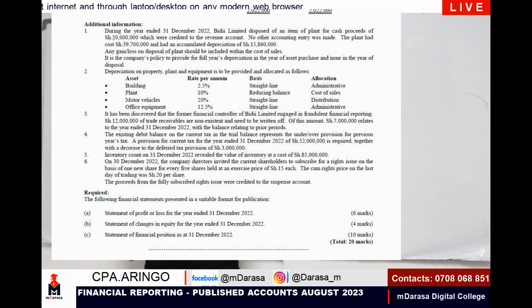Note 4, we're told that the existing debit balance on the current tax in the trial balance represents the under provision for the previous year's tax. A provision for the current tax for the year ended 31st December 2022 of 52 is required. So this is the tax computation that you need to do, together with a decrease to the deferred tax provision of 3 million.